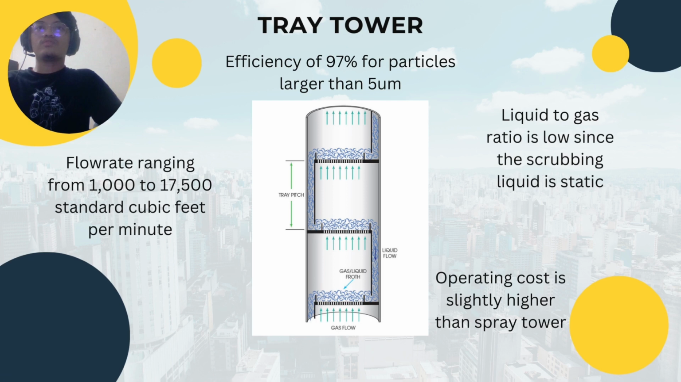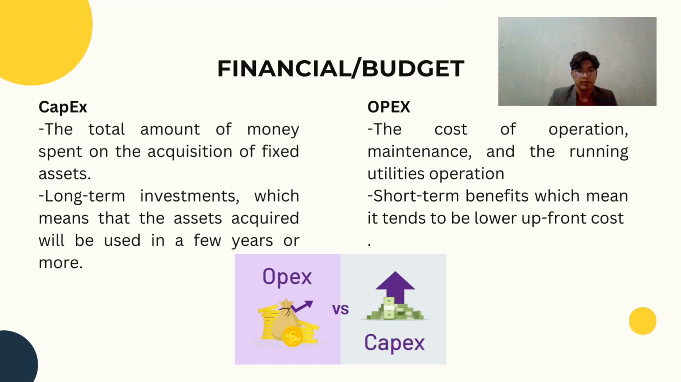The liquid to gas ratio is low since the scrubbing liquid is static, and the flow rate is ranging from 1000 to 17,500 standard cubic feet per minute. For the cost, it is slightly higher than the spray tower.